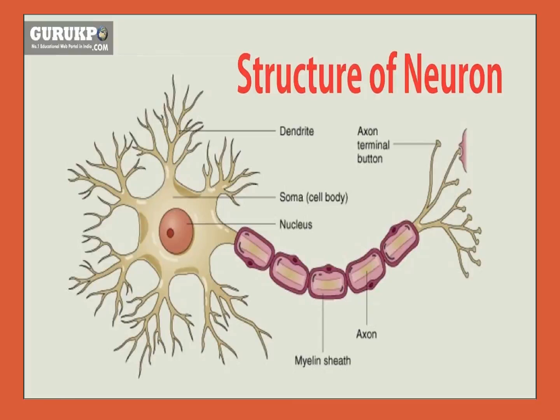The cytoplasm has large granular bodies called Nissl granules.